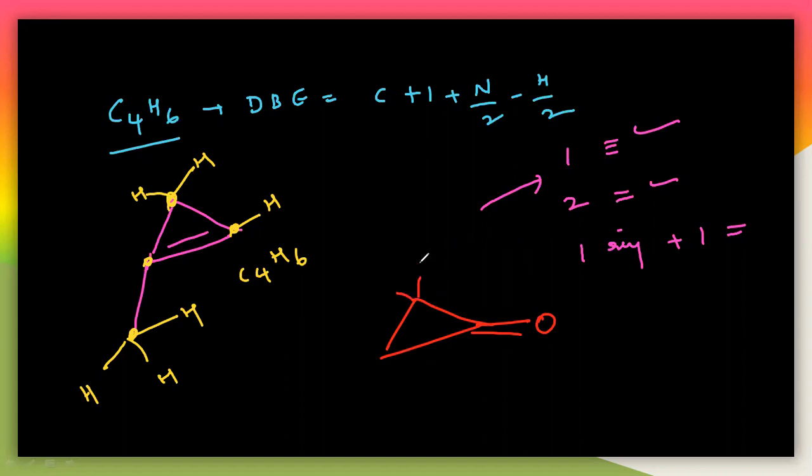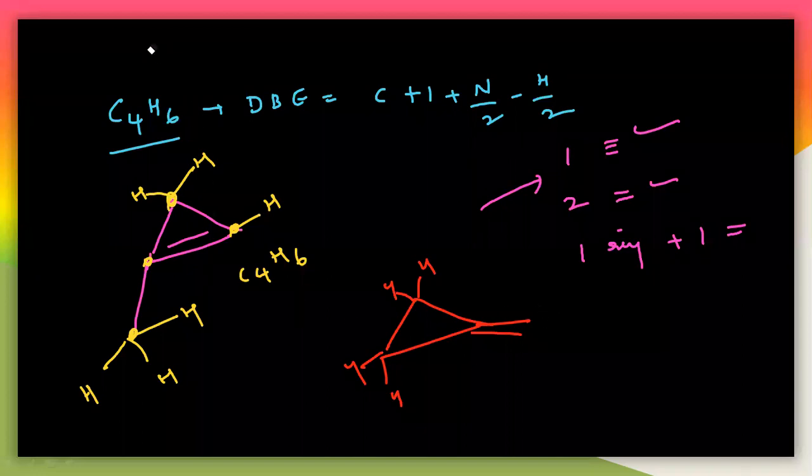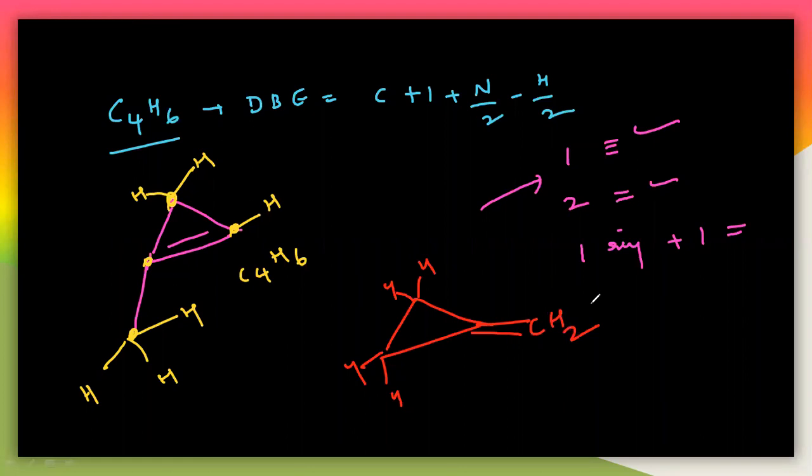So here the two hydrogens are there. Here also two hydrogens are there. So it is not oxygen here. So let us write here. This is the carbon here, carbon here, which is CH2. Is this also correct here? You can check here. Four carbons are there. Okay, very good.